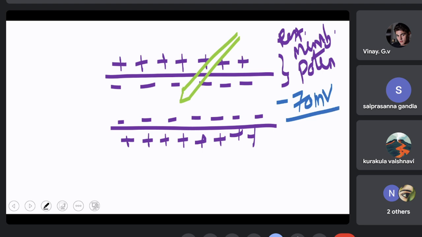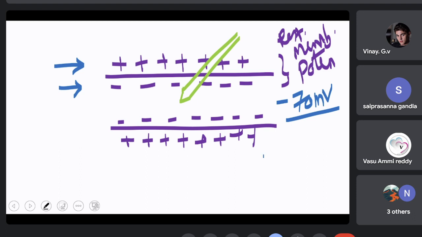So how does the resting membrane potential develop? It develops due to the voltage difference or charge difference on either side of the plasma membrane, which occurs due to the unequal distribution of sodium, potassium, chloride, and other organic anions, resulting in positivity outside and negativity inside. So the resting membrane should always have, remember this, positivity outside and negativity inside.